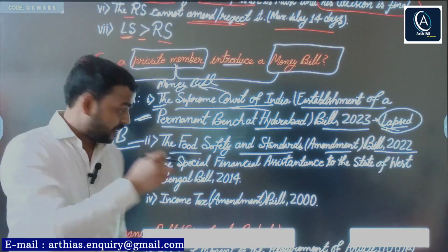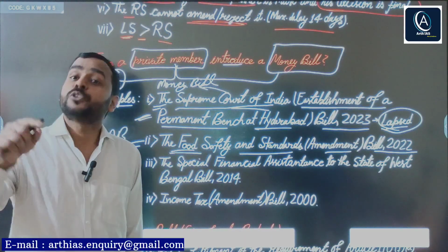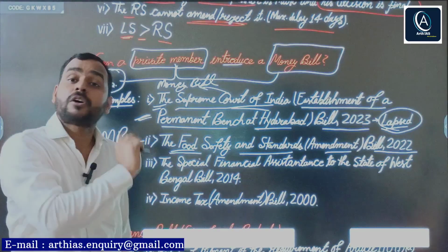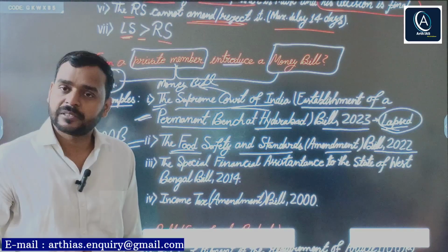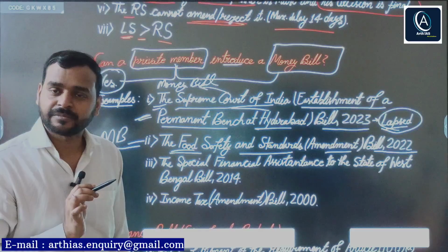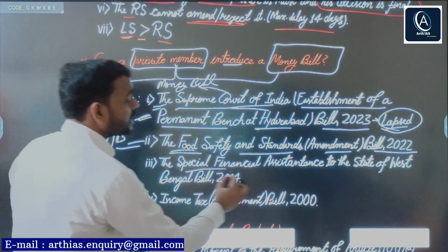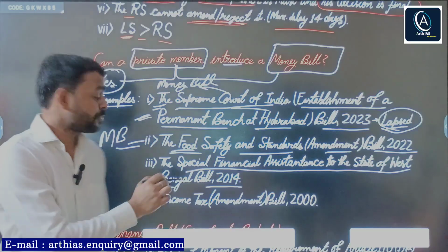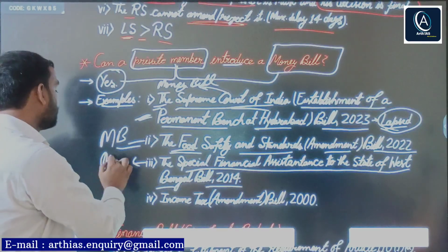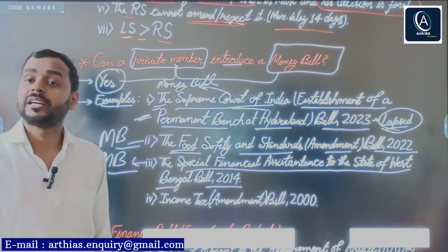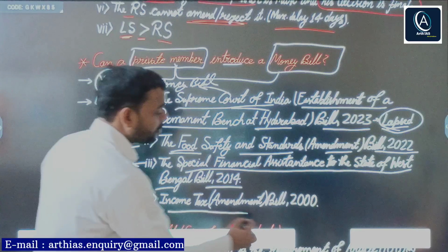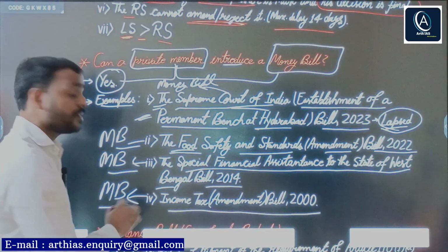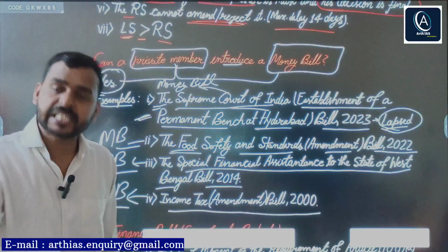Check the PDF of this bill, you will find at the top the name of the MP who introduced such a bill as a money bill. Next, the Special Financial Assistance to the State of West Bengal Bill 2014, also introduced as a money bill. Again, the Income Tax Amendment Bill 2000, also introduced as a money bill by a private member. And so many examples are there.